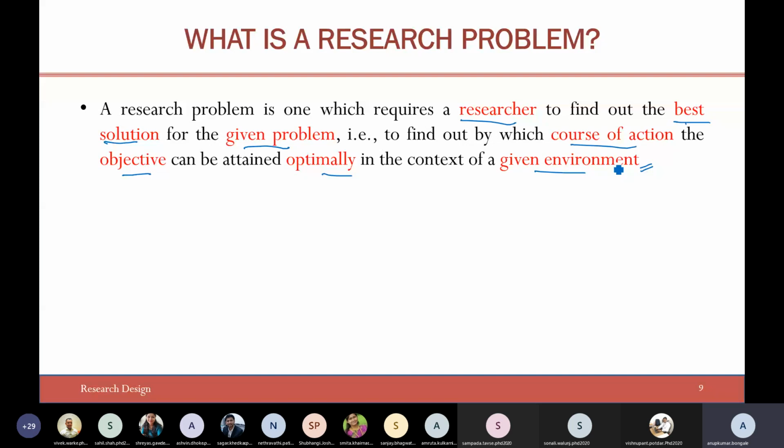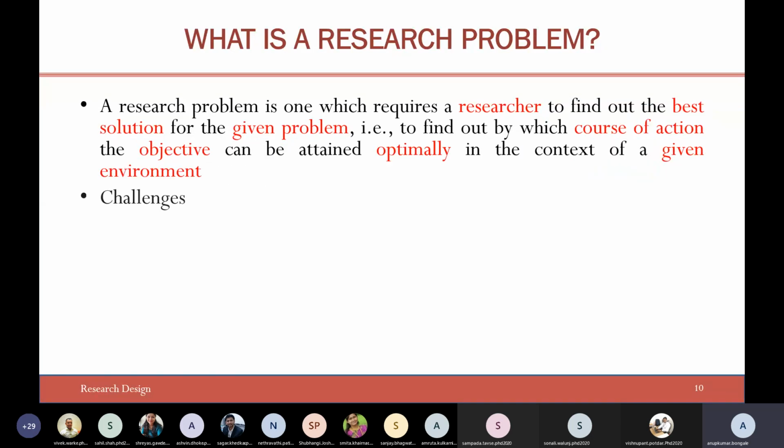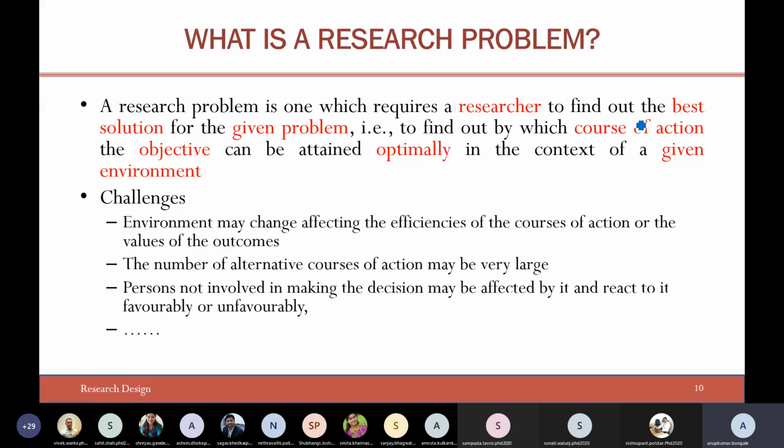And those who are yet to explore or have partially explored, just keep all these points in mind. So researchers should find the best solution and the different courses of action, and there have to be objectives. But most of the time, the environment may change, affecting the efficiency of the courses of action.